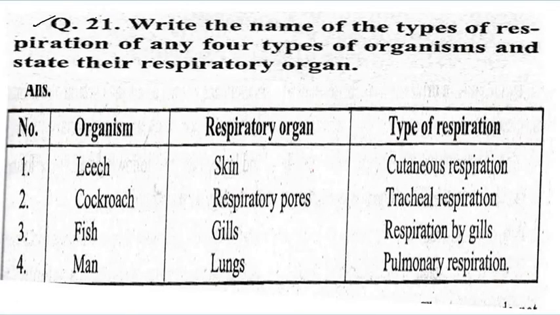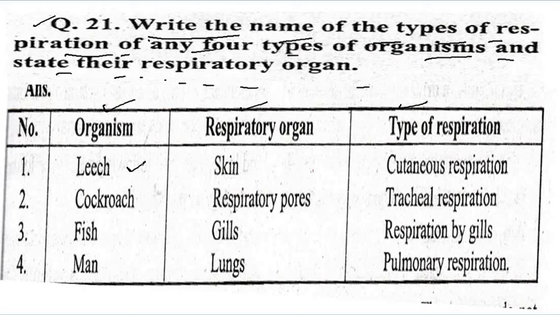Now come to the next question. Write the name and type of respiration of any four types of organisms and state their respiratory organ. So you can see here organism, respiratory organ, and type of respiration.